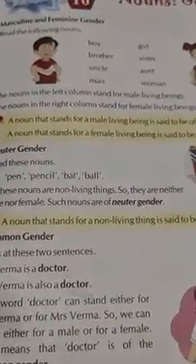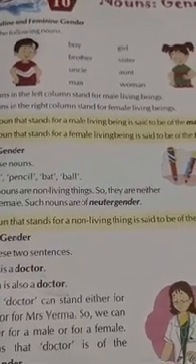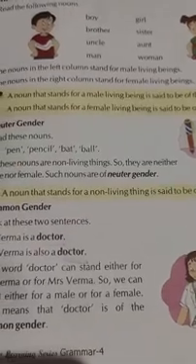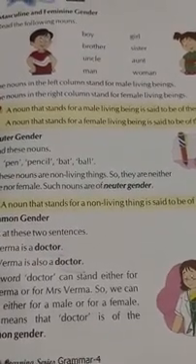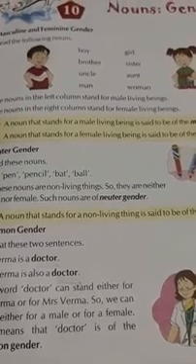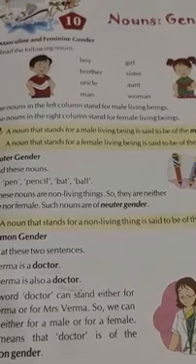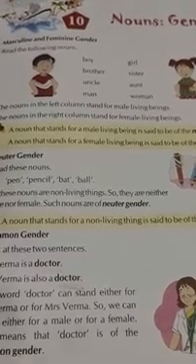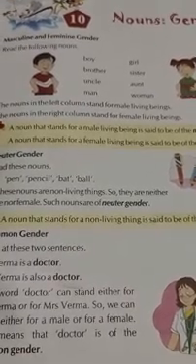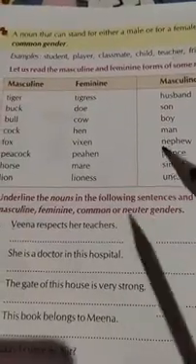So children, there are a few rules which you need to take care of. The first category is by adding ess or ine to many masculine nouns. We can convert masculine gender into feminine gender by adding ess or ine to the word. For example, I am going to give some examples.